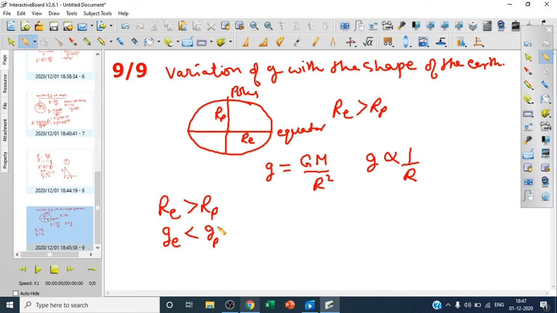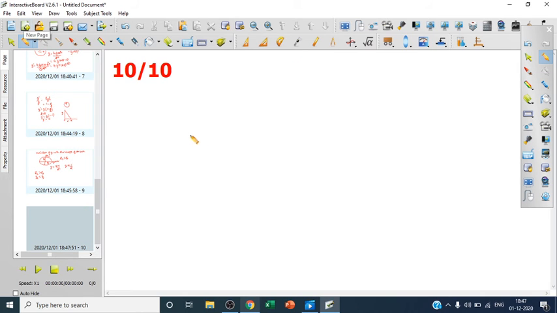This is how gravity varies with the shape of the earth. These are the three things we have learned today, mainly how acceleration due to gravity varies from one place to another.